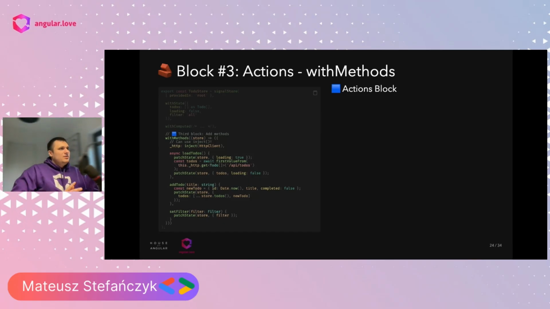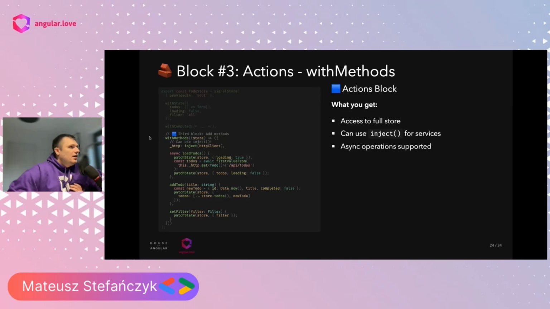So all kinds of methods we will define in the scope of the withMethods block. Here we can also inject any kind of service that is needed for our store to perform these operations, whether that's an HTTP service or some service which performs any kind of logic, asynchronous logic, validation, whatever we really need, we can inject at the level of withMethods and then utilize it in the scope of our methods.